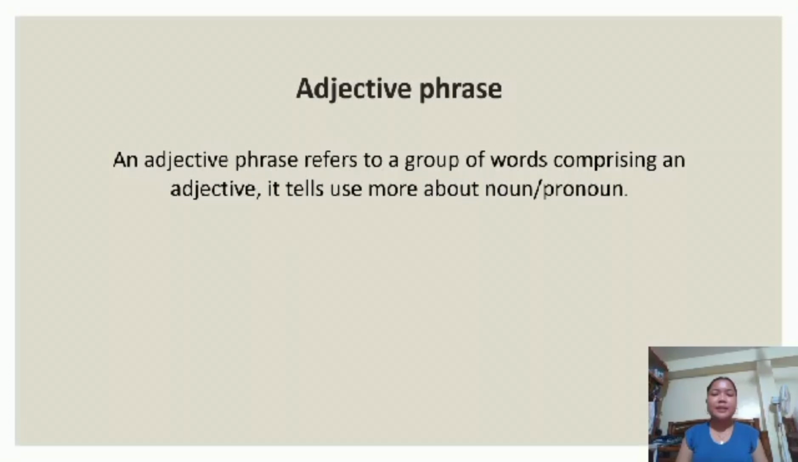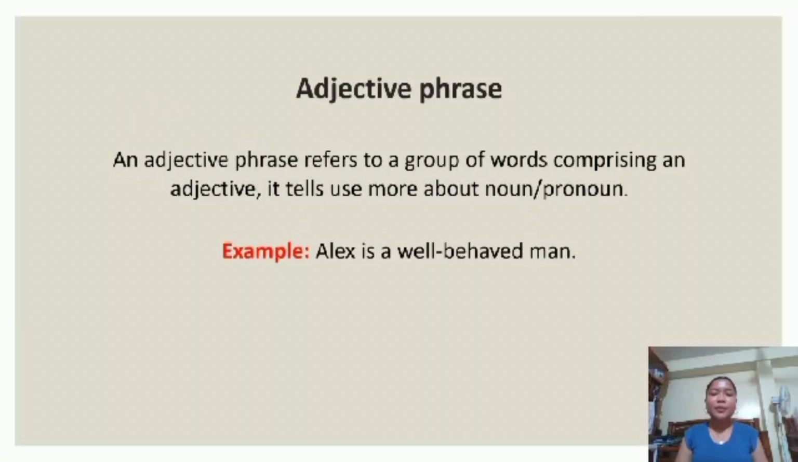Next is adjective phrase. An adjective phrase refers to a group of words comprising an adjective. It tells us more about a noun and pronoun. Example, "Alex is a well-behaved man." Here, "well-behaved" is an adjective phrase, as it has a head adjective.